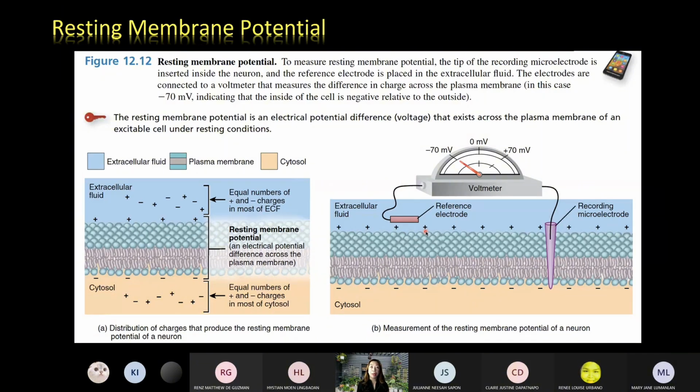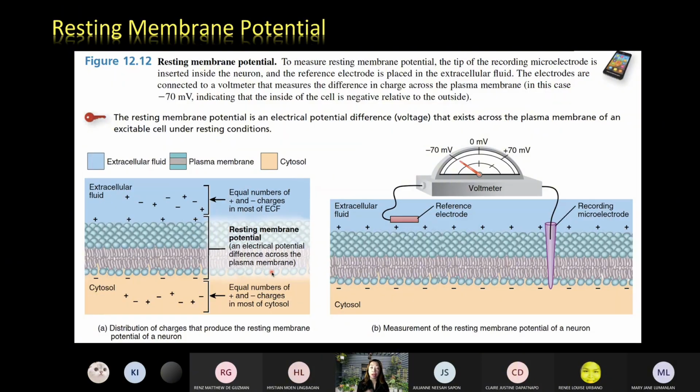Please remember that, it's the resting membrane potential. The resting membrane potential is pegged at negative 70 millivolts. So that's the normal electrical charge of the membrane when it is resting. Now, how is the resting membrane potential attained?